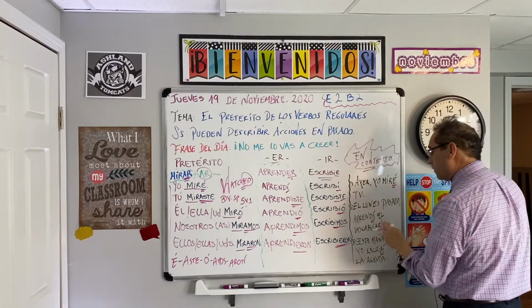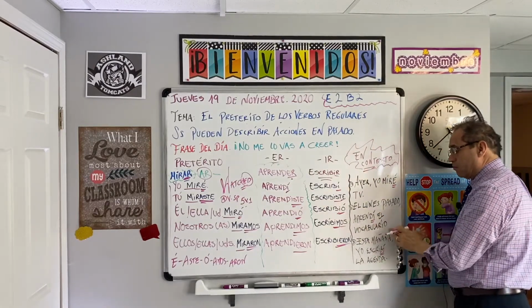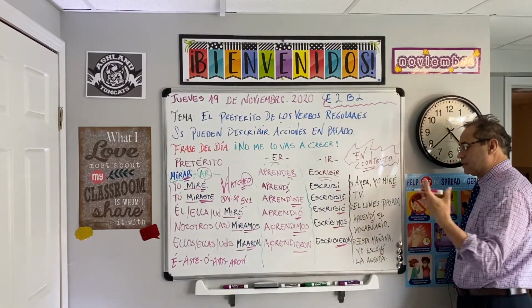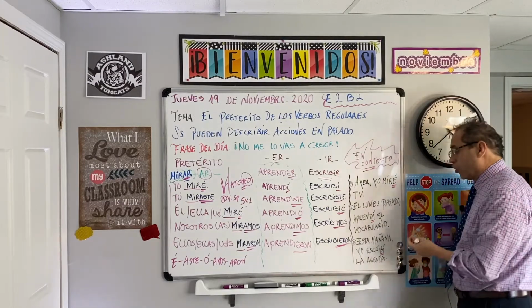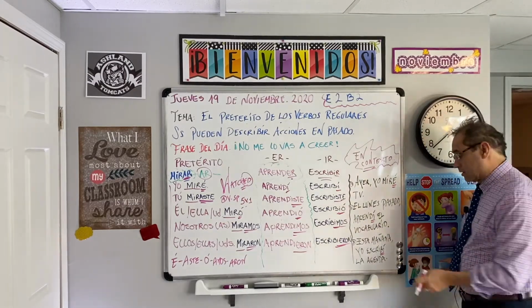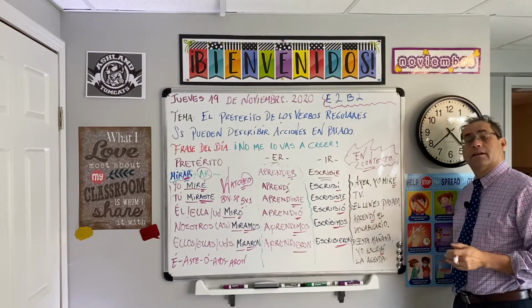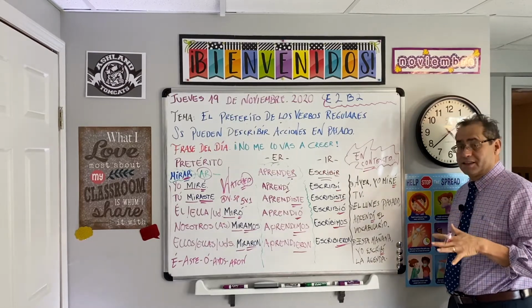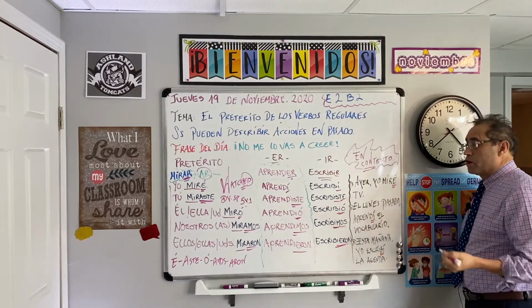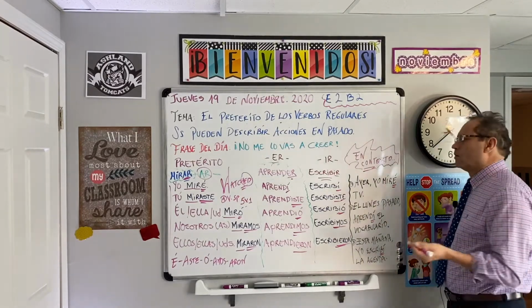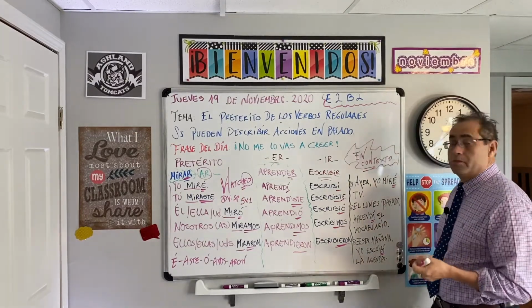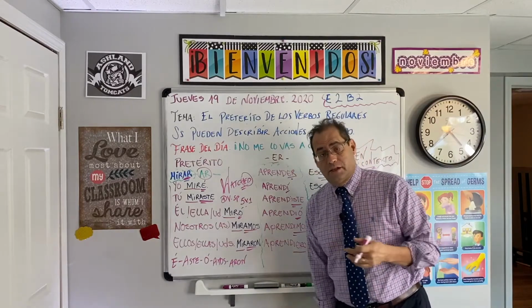Tenemos aquí otra oración. El lunes pasado aprendí el vocabulario de la clase. Last Monday, I learned the vocabulary of the class. Esta mañana yo escribí la agenda. This morning, I wrote the agenda in the class. So the question is, what did you do? ¿Qué hiciste? What did you do? And then, yo miré televisión. ¿Qué hiciste? Yo miré televisión.